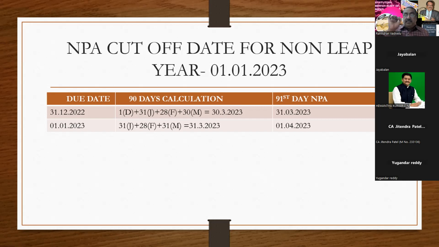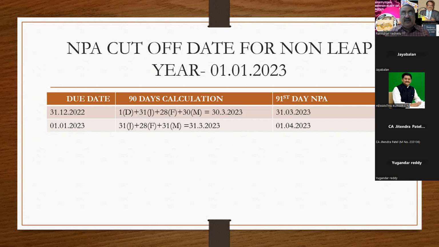The logic is, the NPA cutoff date we have to take as 1/1/23. This is a very important point. The NPA cutoff date is 1/1/23, which means any loan due or sanctioned on or after 1/1/23, you need not bother. That is why we have to consider 2 dates. One is 31/12/22, for which you have to calculate all the dues, and for loans due or sanctioned on or after 1/1/23, you need not bother.